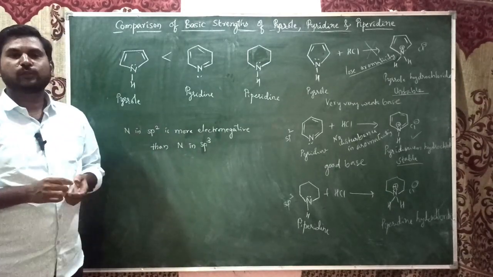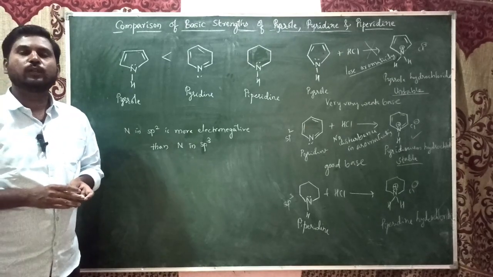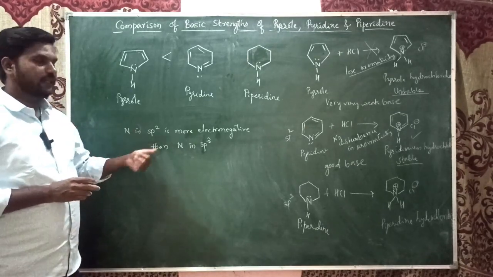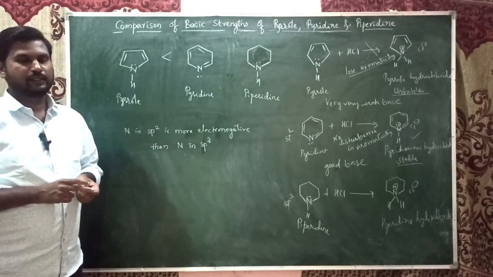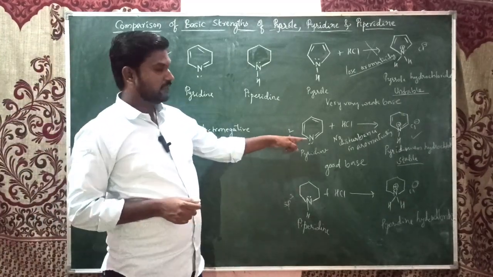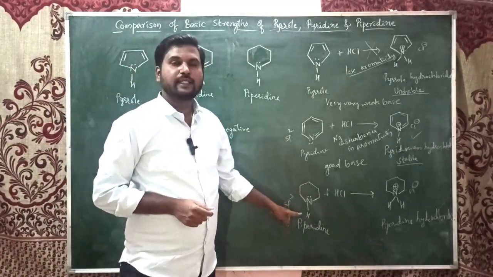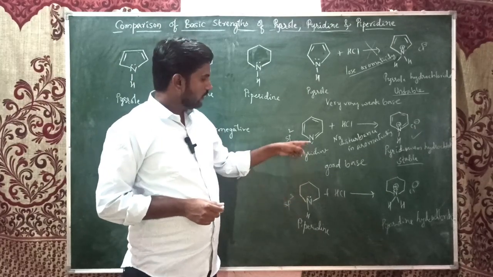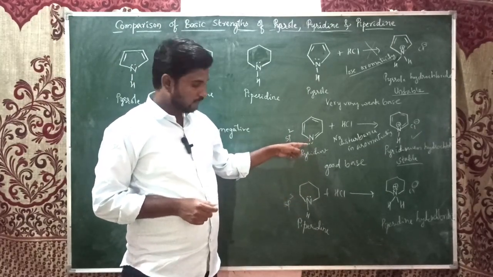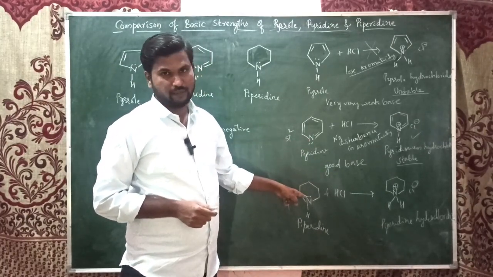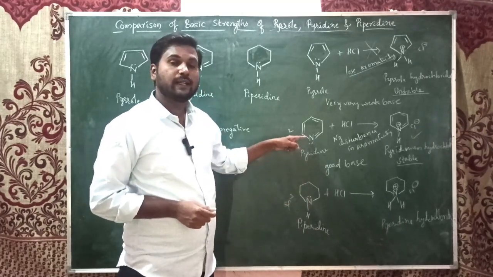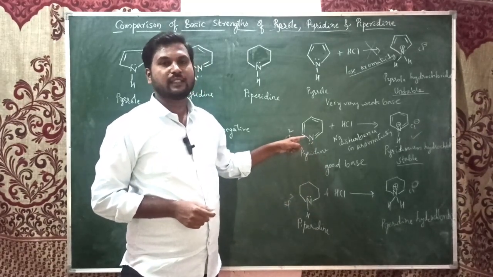The nitrogen in sp2 hybridized is more electronegative than the nitrogen in sp3 hybridized. Here you see, this is sp2 hybridized, this is sp3 hybridized. So these electrons are in sp2 hybrid orbitals, these are in sp3 hybrid orbitals. What is electronegativity?